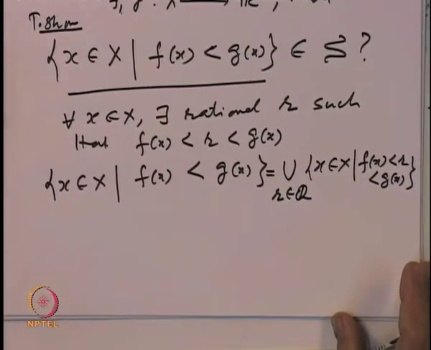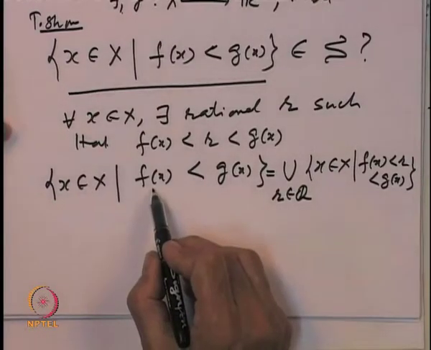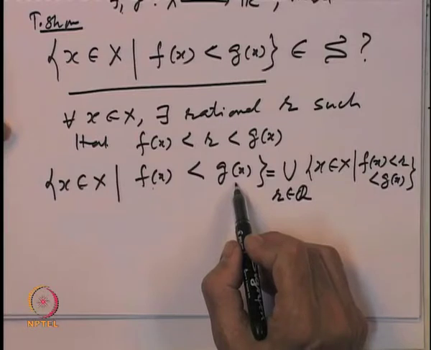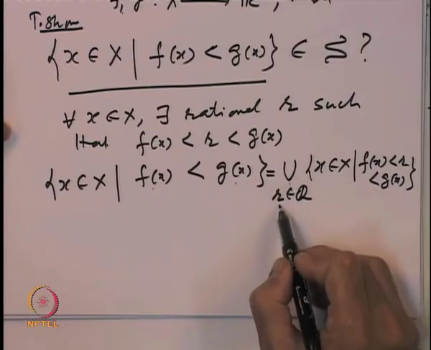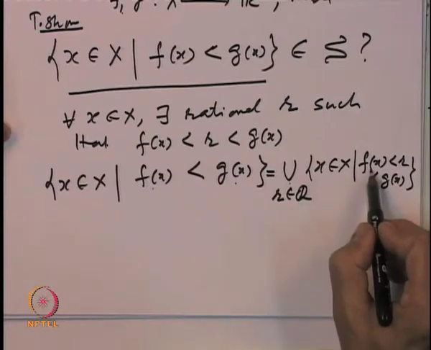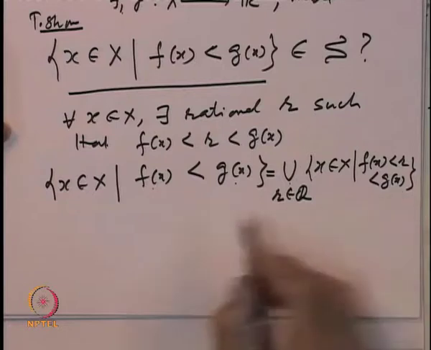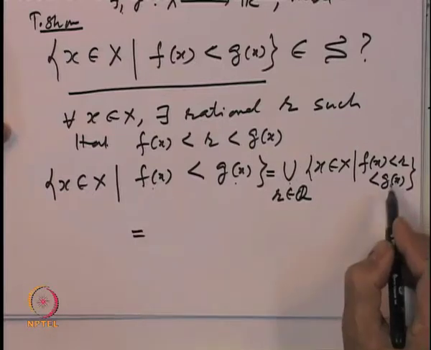This is the only crucial point: the set {f(x) < g(x)} can be written as a union over all rationals such that f(x) is strictly less than R strictly less than g(x). And now, observe this set is an intersection.